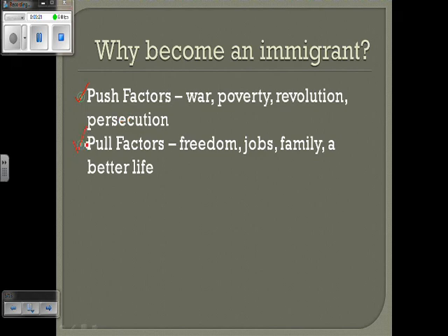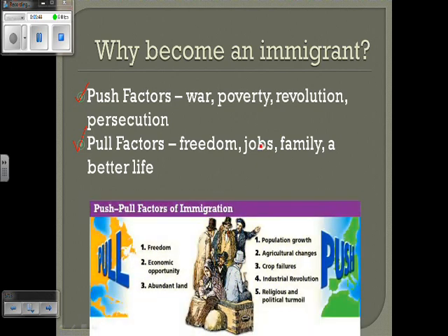The opposite would be pull factors. Now, these are going to be reasons why go to that particular place. So why come to the United States? Well, freedom, jobs, family, things like that. Think about what would pull you out of my classroom into, say, Mrs. Love's classroom across the hall. She's funnier than I am. Her room smells better, right? Those are pull factors.